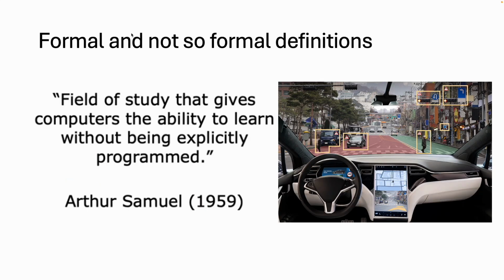Alright, so the formal definition says machine learning is the field of study that gives computers the ability to learn without being explicitly programmed. But what does that really mean? Let's say we wanted to recreate our favorite dessert, mine's cherry pie. I would give the computer all the ingredients to make cherry pie and an actual cherry pie, and through trial and error, it would learn how to recreate the cherry pie. But I would never explicitly give it the instructions such as what ingredients to mix, what temperature to set the oven, and in which order they should be done. It would learn all of this through trial and error.